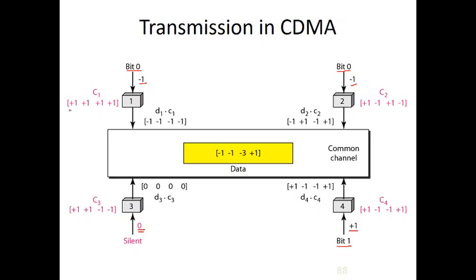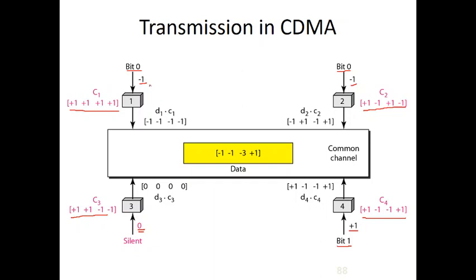The code given for station 1 is the chip sequence plus 1 plus 1 plus 1 plus 1, the code for station 2 is plus 1 minus 1 plus 1 minus 1, for station 3 it is plus 1 plus 1 minus 1 minus 1, and for station 4 it is plus 1 minus 1 minus 1 plus 1. So all 4 are different. As I told, whenever a device wants to send a frame, it has to multiply the data with its code.